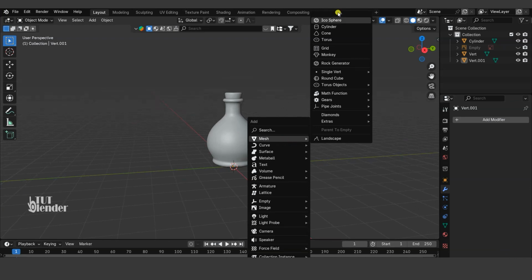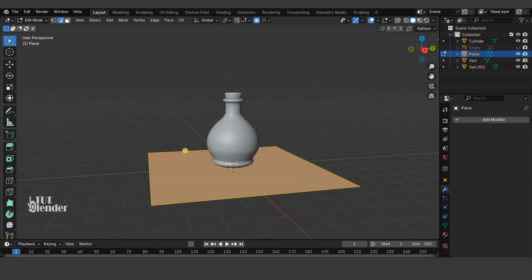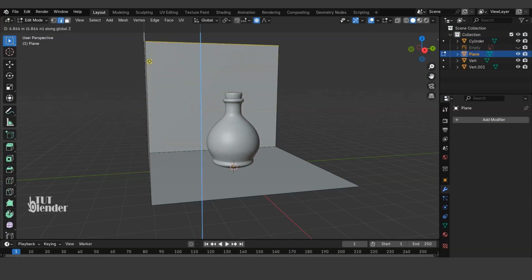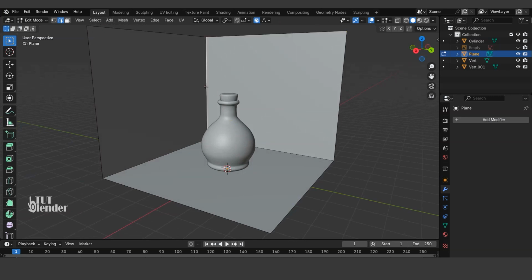Let's add a plane and scale it for our background. Now select these edges and use E to extrude. Then select these edges and use Ctrl B to bevel.